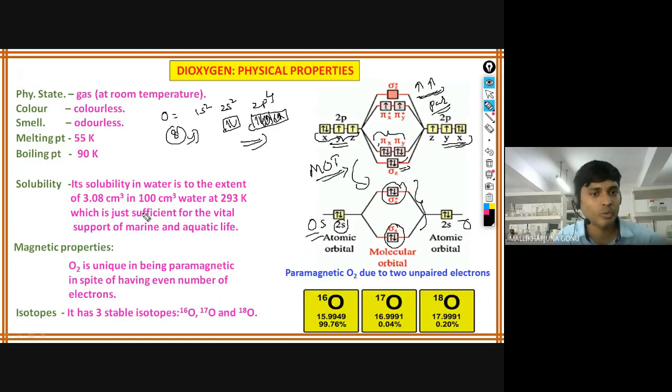Despite that, what is this one? O2 is unique in being paramagnetic. The rest, whatever chalcogens are there, will show diamagnetic behavior, because those don't exist in the S2 form. Usually sulfur exists in the S8 form. Tellurium will exist in another form. So that is the reason those are diamagnetic.